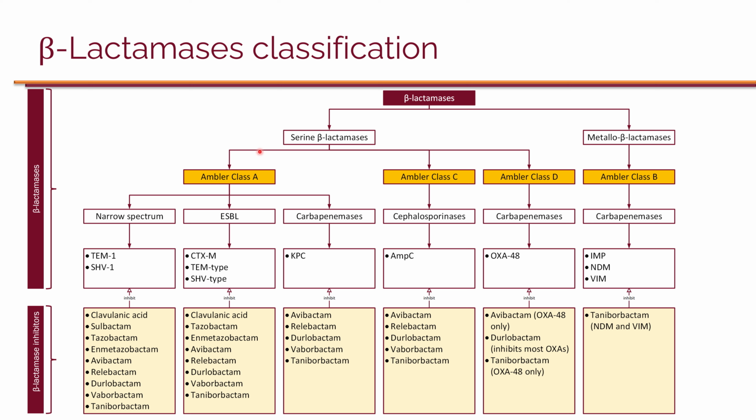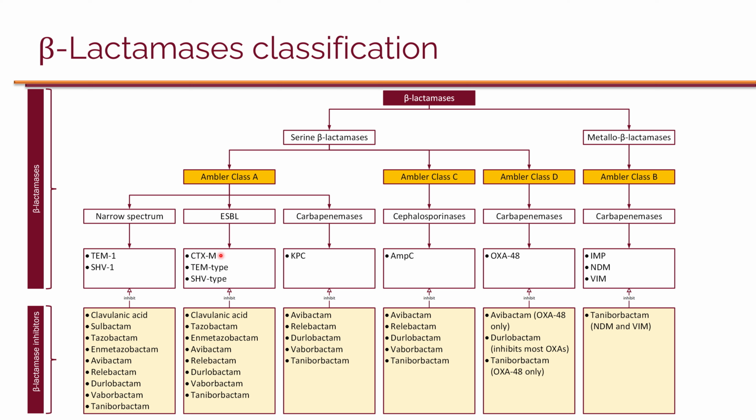For serine beta-lactamases, we have Ambler class A, which includes the narrow spectrum like TEM-1 and SHV-1. These are the ones that break down penicillins and first or second generation cephalosporins, and they're essentially inhibited by all beta-lactamase inhibitors that we have. Then we have ESBLs, and most commonly is CTX-M.